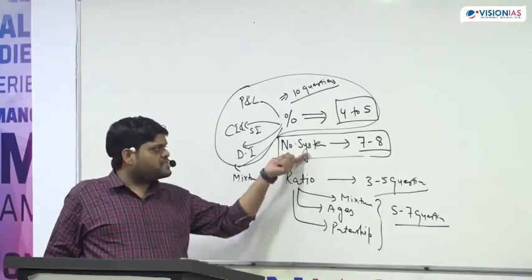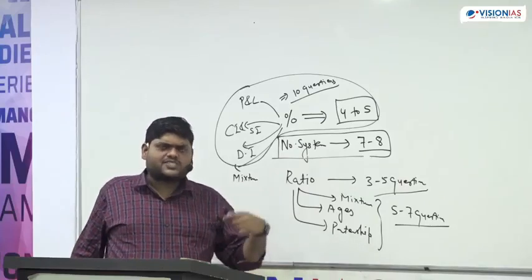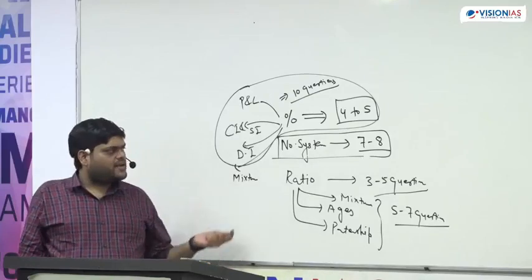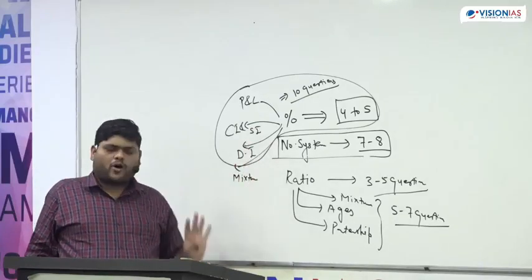Sometimes number system alone gives you 20 questions. Like last year's paper, if you check, more than 20 questions are directly from the number system itself. Okay. So these are the topics which are very important.